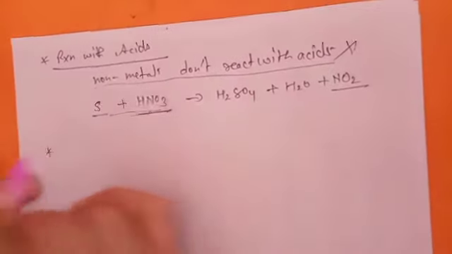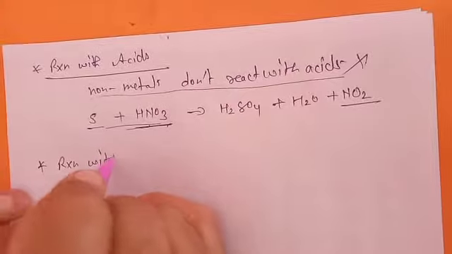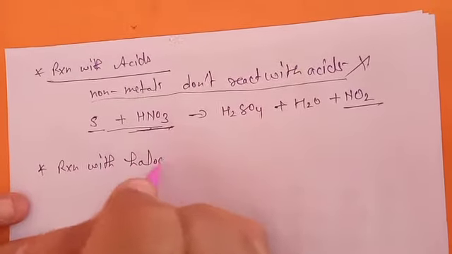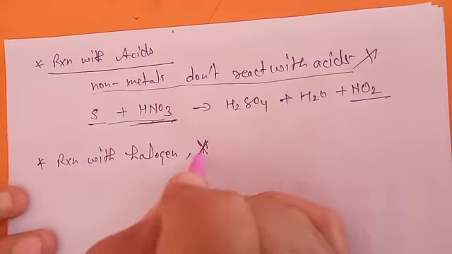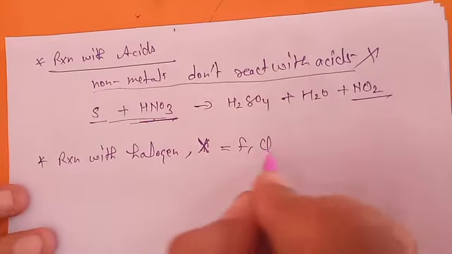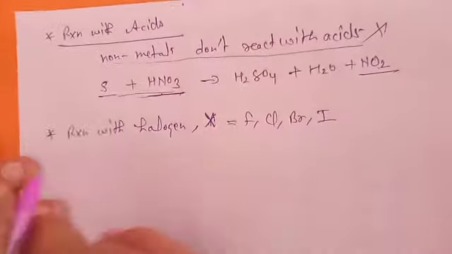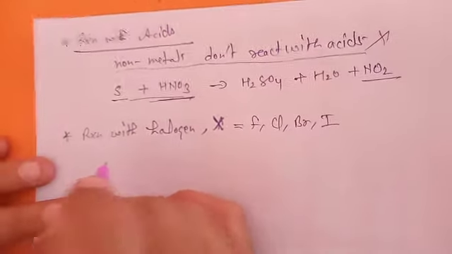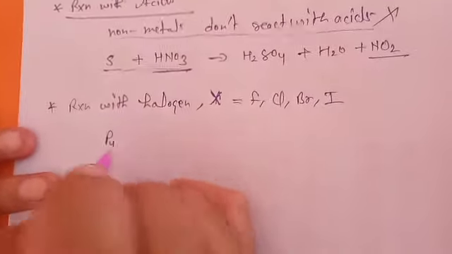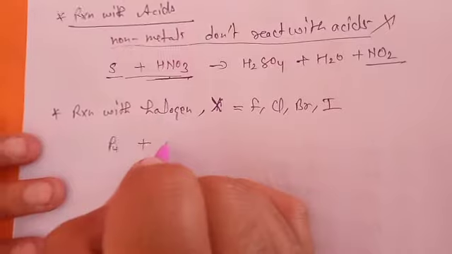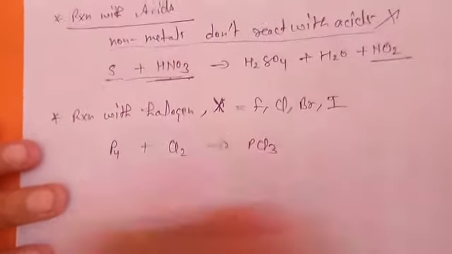Now the next one, reaction with halogens. You can take any halogen. If X represents a halogen, meaning chlorine, fluorine, bromine, iodine, any halogen, all will show the same reaction with different non-metals. I am taking phosphorus this time. P4 exists. Let's start with chlorine. They are going to form PCl3.